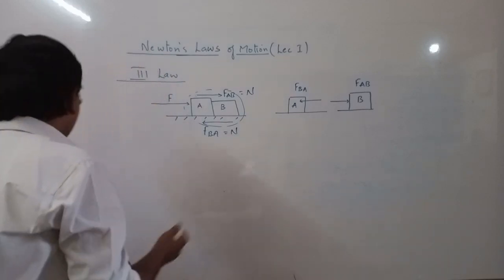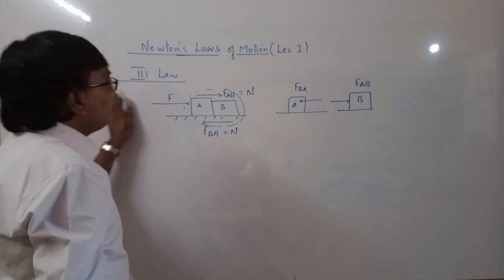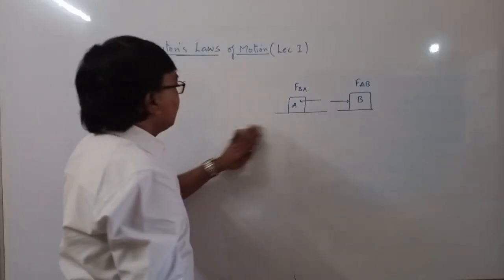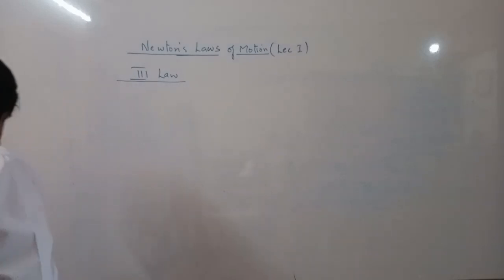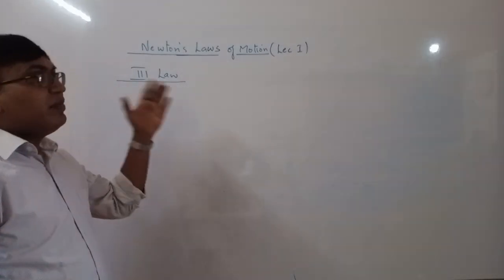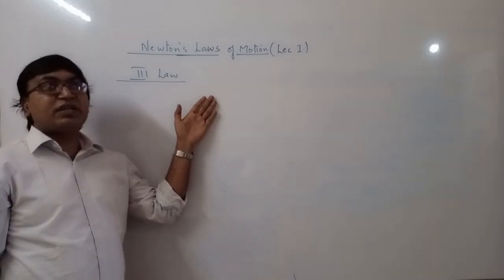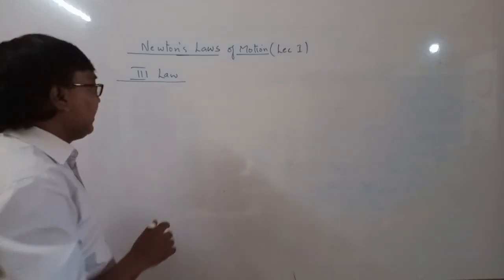So considering a system is very important. Now we'll see how to consider a system so that we'll understand whether it is an external force or an internal force, because the first law is talking about an external force, until and unless an external force is applied.